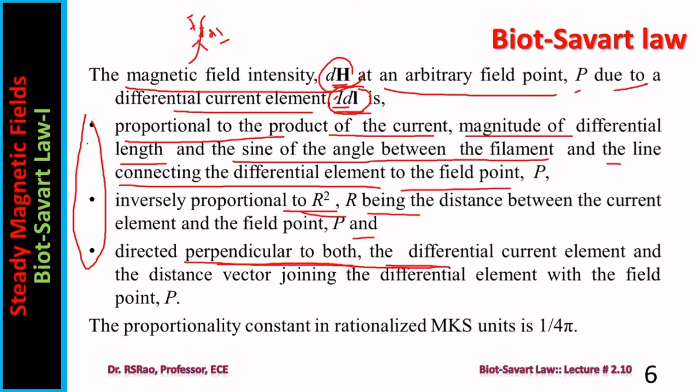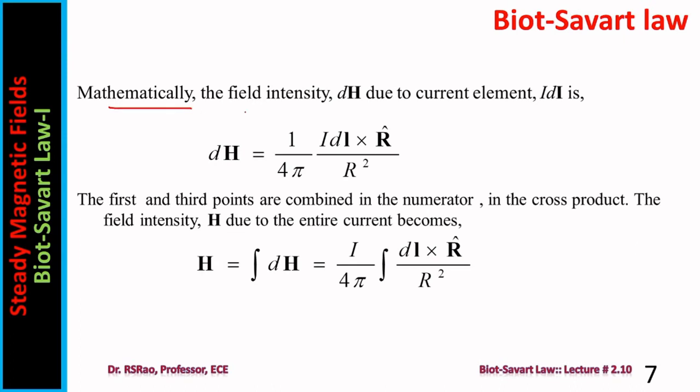First point, second point, third point. If you notice, there is a lot of similarity between these 3 points and the points which we encountered in Coulomb's law. There also direction is given, distance relation is given, and also dependence upon charges. Here the current element is given. He gave the field intensity due to a current element in word form, in a statement form.